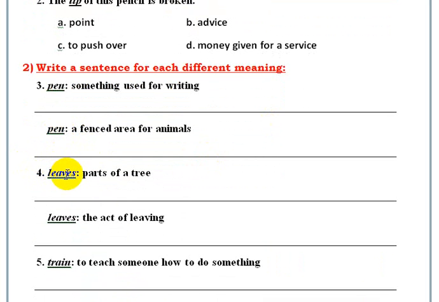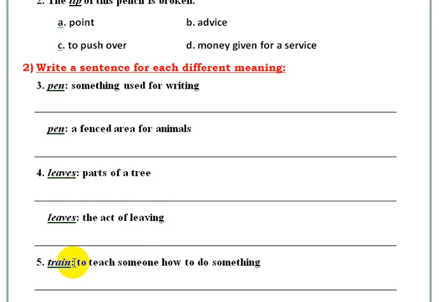Number 4, leaves has also two meanings. Parts of a tree. The example will be: the leaves fall in the season fall. Leaves also means the act of leaving: Ali leaves the school at 1:30 p.m.